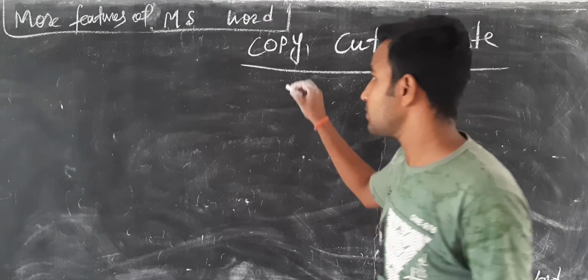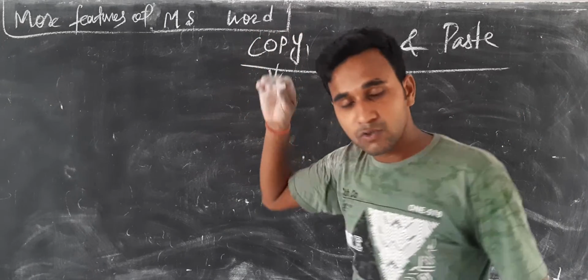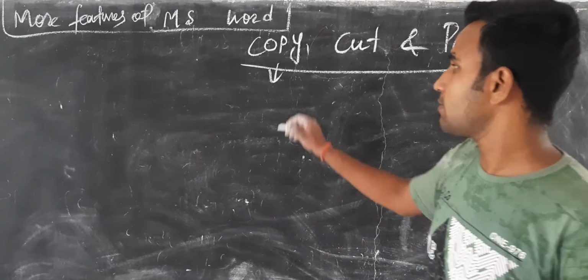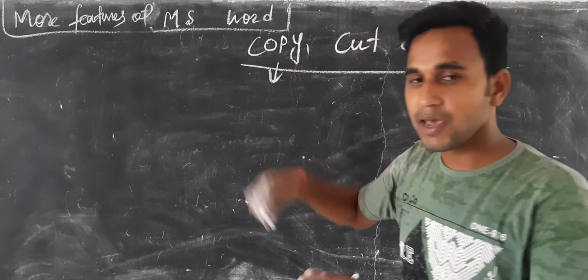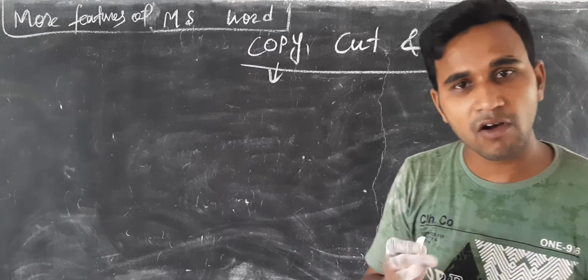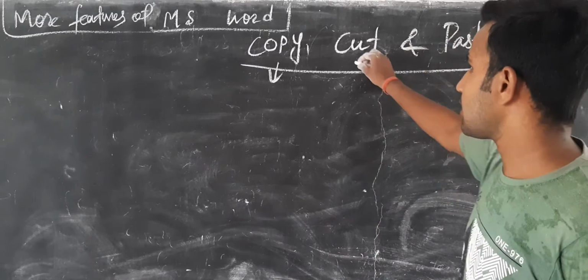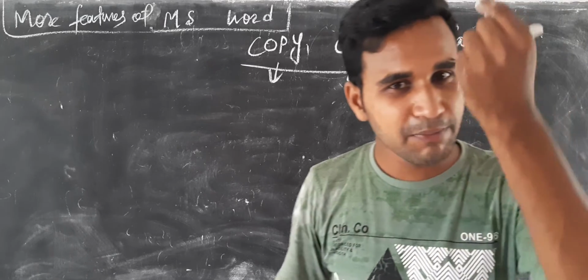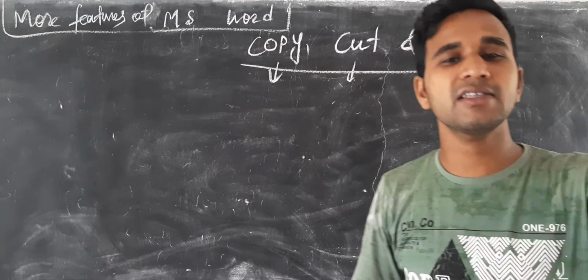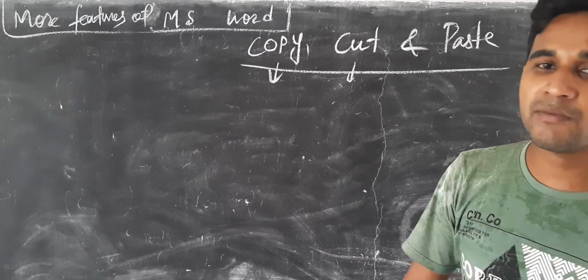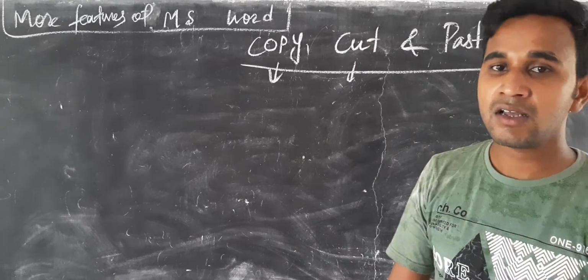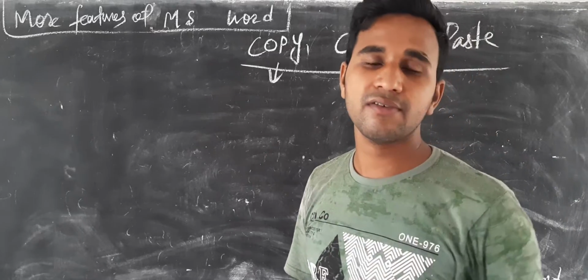This one is copy. That means we can duplicate. मतलब हम लोग किसी भी चीज का सेम कॉपी बना सकते हैं. That is the meaning of copy. Second thing, cut. That means we can move any word, any pictures, any audio, video, anything, from one place to another place, one location to another location, one drive to another drive.